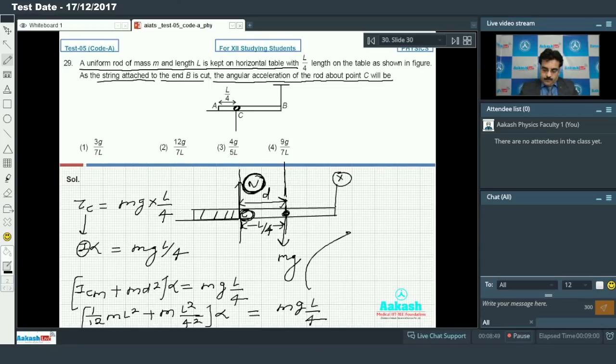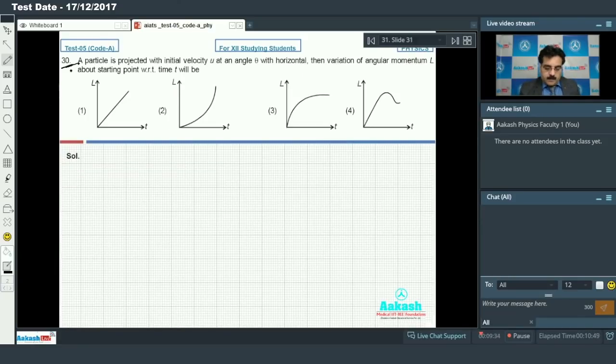So if I go for the calculation with the help of this equation, on solving we'll get alpha is equal to 12g upon 7L. When we solve this equation, we take mass common, L common, it will cancel, and when you calculate alpha you will get this 12g by 7L. So my option number 2 is correct. Let's move on to question number 30.